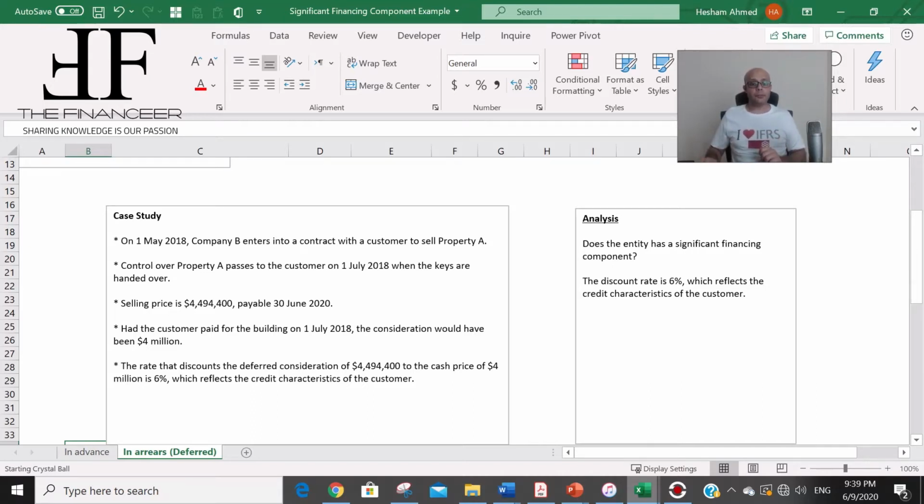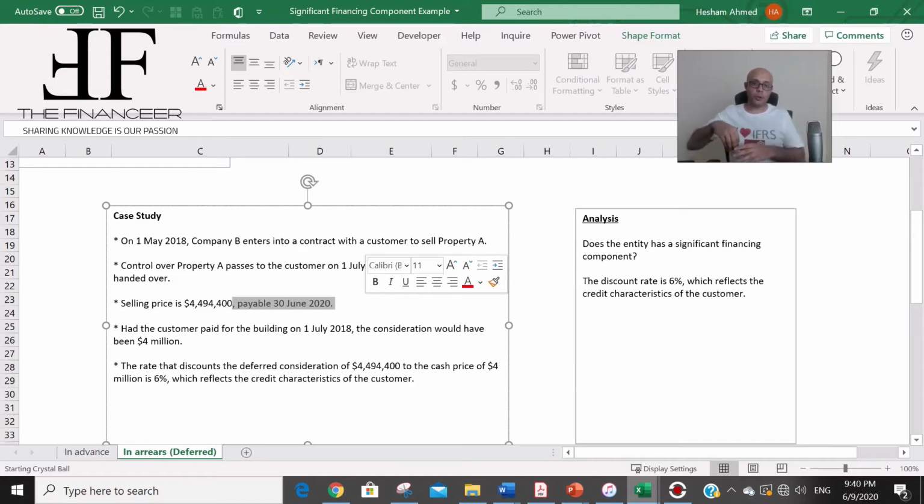On 1st of May 2018, company B enters into a contract with a customer to sell property A. So the contract inception is the beginning of May. Control over the property A passes to the customer on 1st of July when the keys are handed over. So now the customer took over the control and received the property on 1st of July. Selling price is 4,494,400 payable on 30th of June 2020.